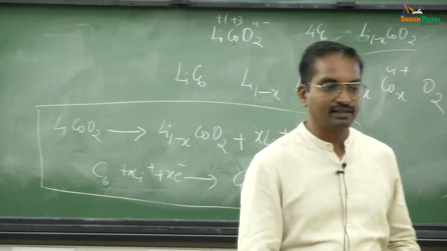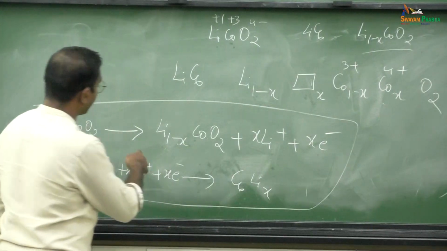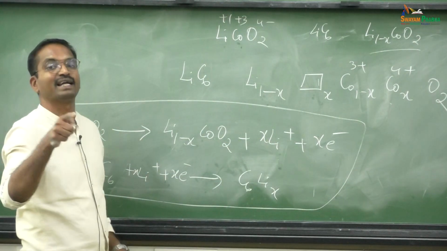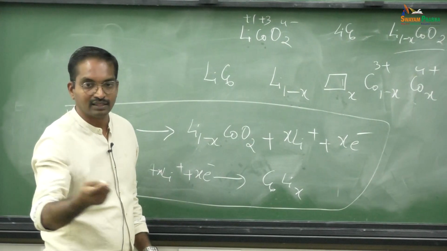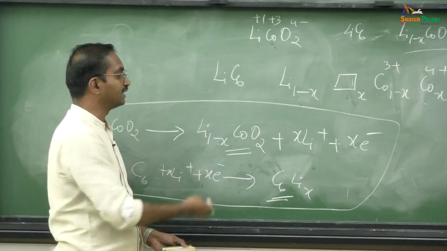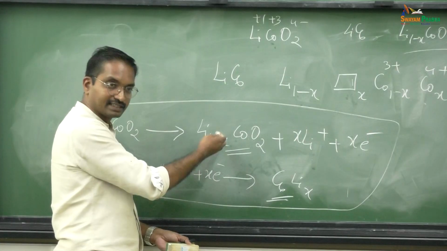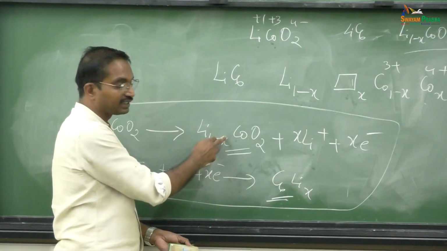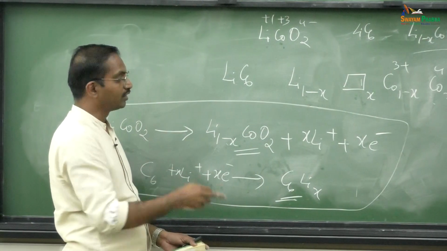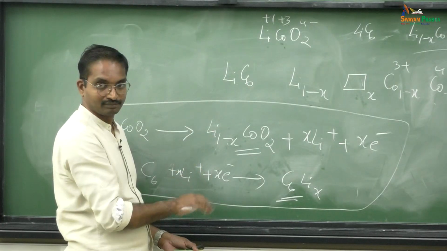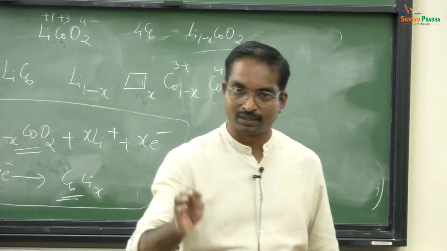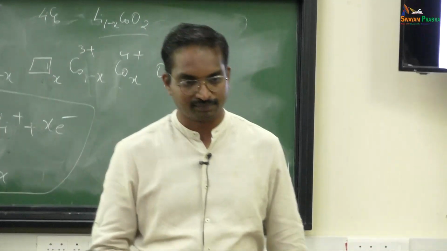So, this is what is happening in your battery. Today we have studied current. How fast you move electron from here to here is defined by current density. In other words, what is the rate at which I form this and this? So that is the rate of the reaction, and there is a potential for each of those reactions. So you have an E cell for that. Now for this reaction delta G is positive. For the reverse reaction delta G is negative. Right? And you know how lithium goes from the solid state. So you have learnt solid state, thermodynamics, chemical kinetics, equilibrium thermodynamics, all put into one, that's called electrochemistry.